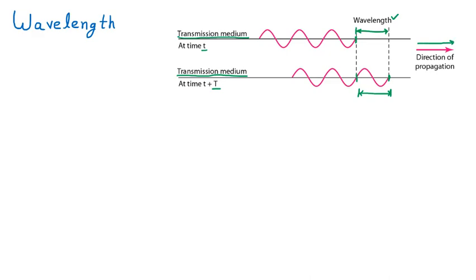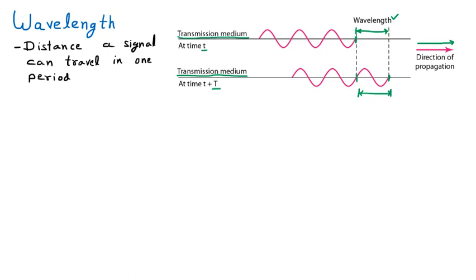Now we are learning something more about the wavelength. We can say it is the distance a signal can travel in a period. The meaning is that the distance covered by the signal in a specific period, which is a unit of time, means in a specific time, what distance a signal can travel. That is called the length of the wave, that means wavelength.